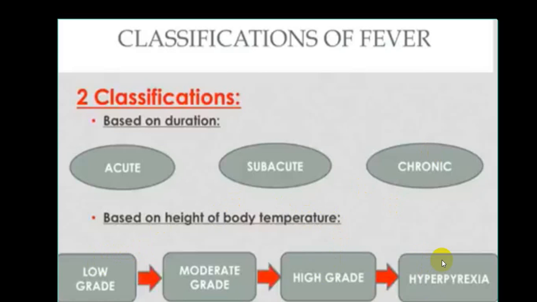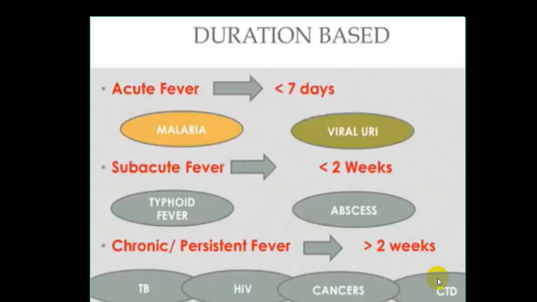Say more than 104, 105, hyperpyrexia. More than 101, 102, high grade. Say close to normal, low grade. Just borderline elevated, 100.4, moderate. 102, 103, high grade. 105, 106, hyperpyrexia.